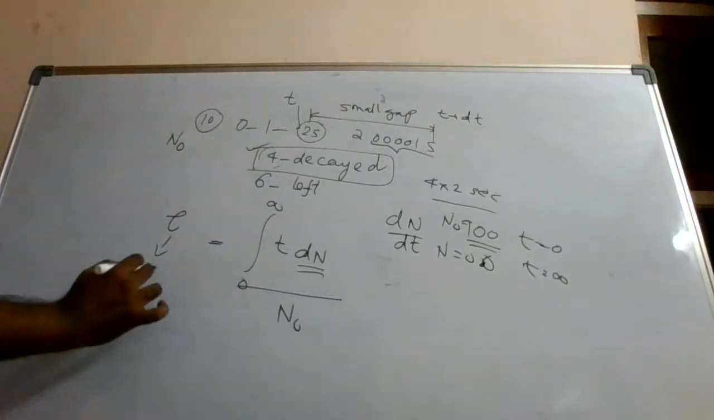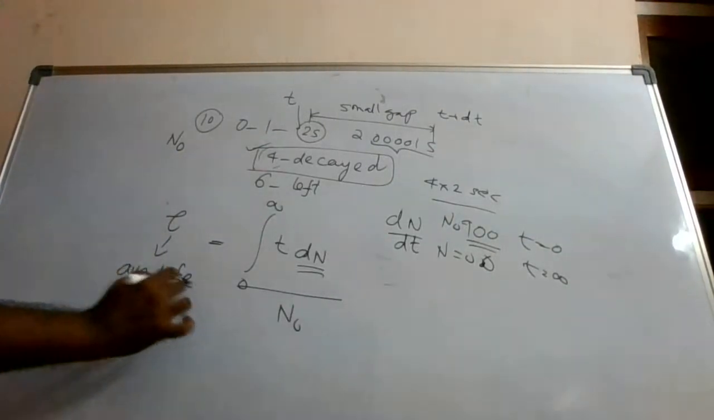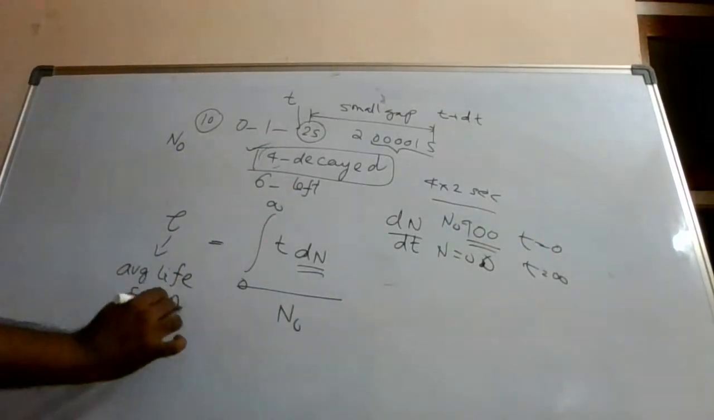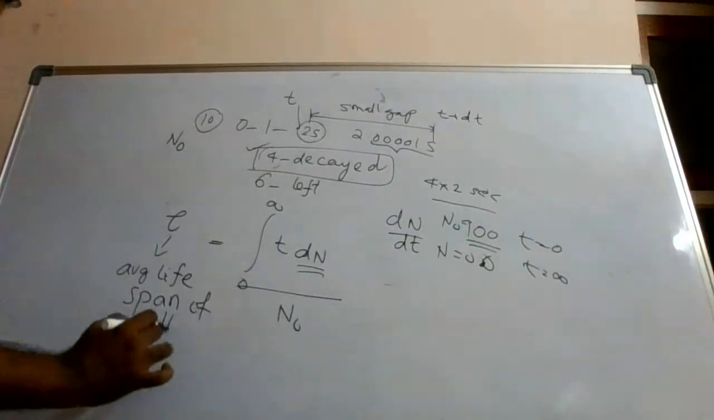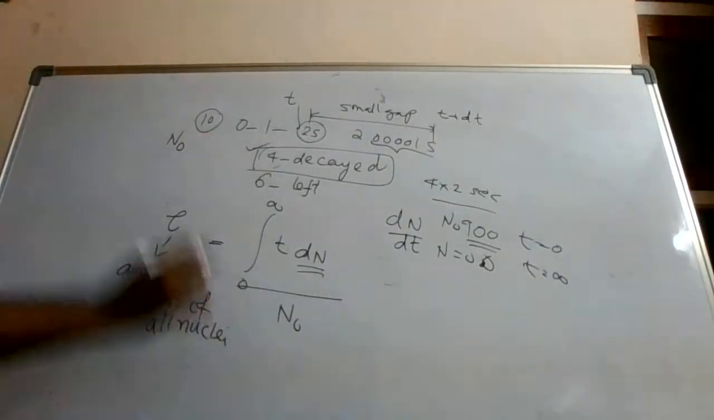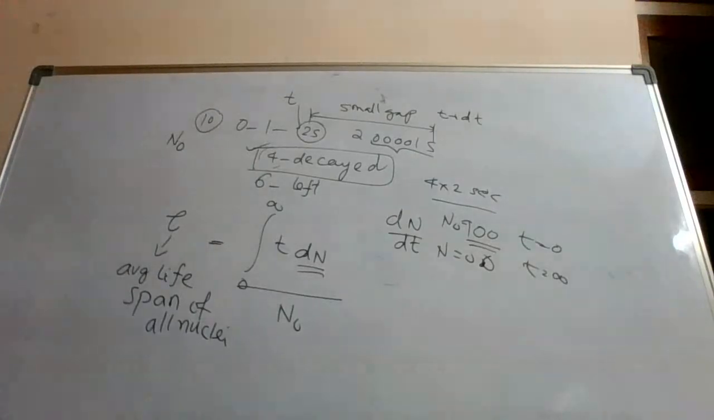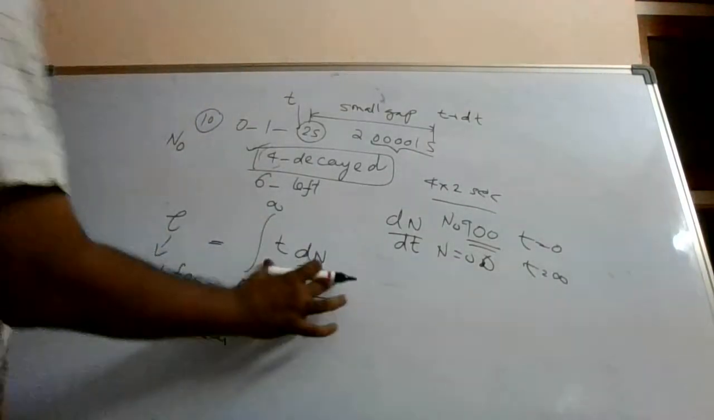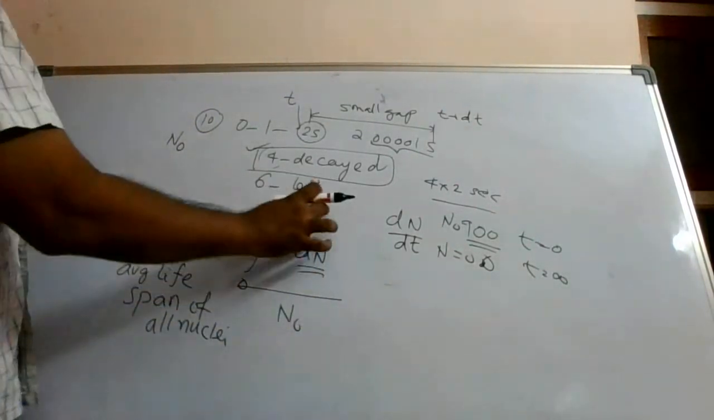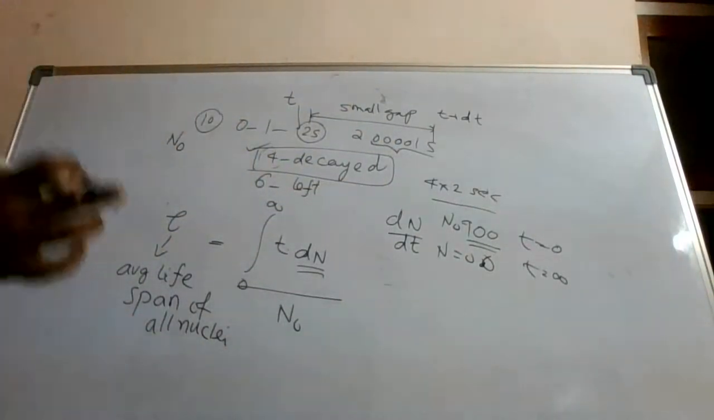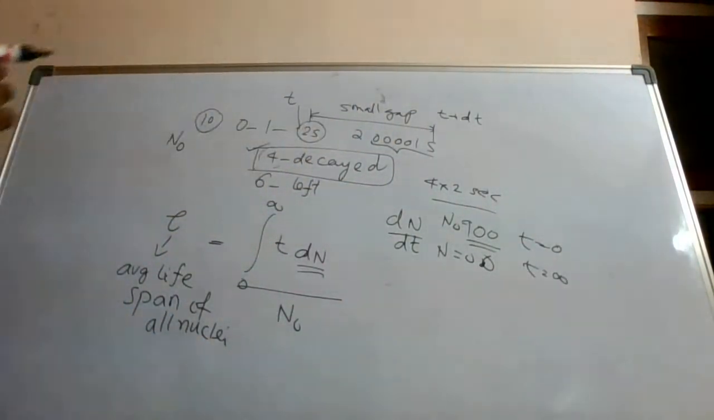Average lifespan of all nuclei. Okay, how did I do this? First I have explained this t into dn, why it has come. You need to pause and go back and see what I have explained over here.